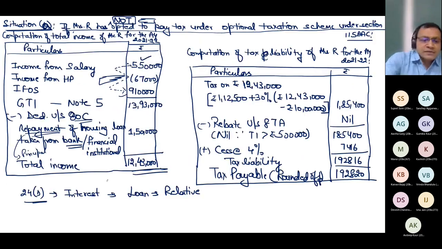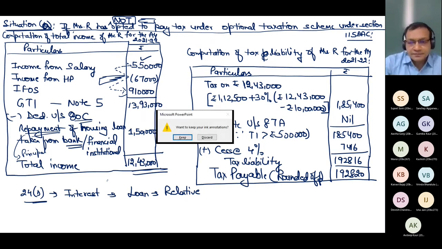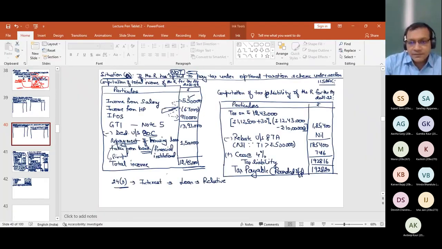Now please raise your hand if this situation A is clear. Hurry up, please. Hurry up. If situation A is clear, please raise your hands. Any problem you can ask me without any hesitation. Just because others have understood and you have not understood, don't assume that you are wrong. If you think that everyone has understood but not you, still you should ask the questions without any hesitation. Now next.